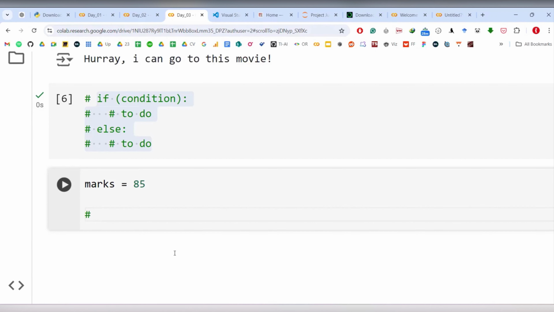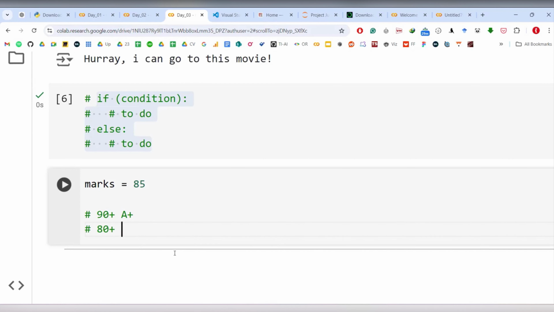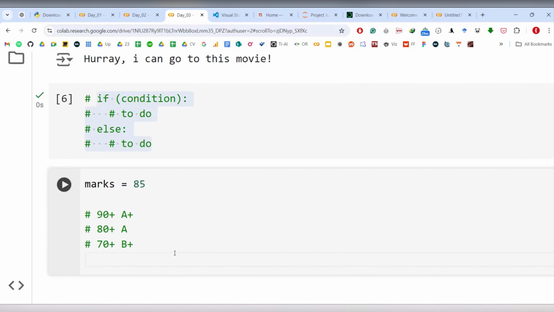If you are 90 plus, then you get an A plus. If you are 80 plus, you get an A. If you are 70 plus, you get a B plus. If you are 60 plus, you get a B. And let's imagine if you are less than 60, you fail. I'm being very harsh here, I know. You fail.